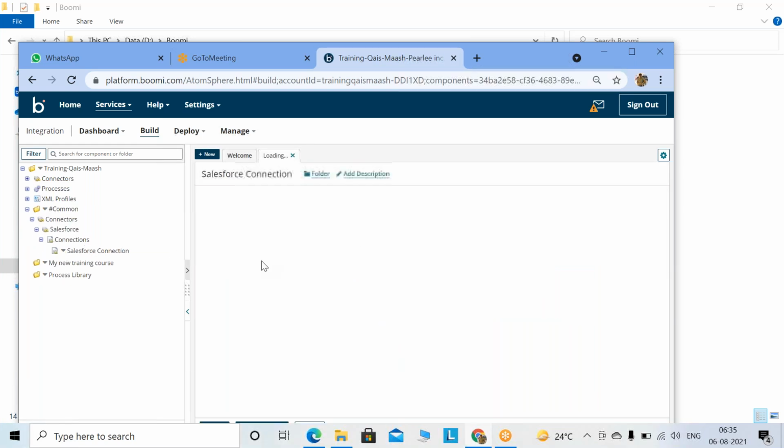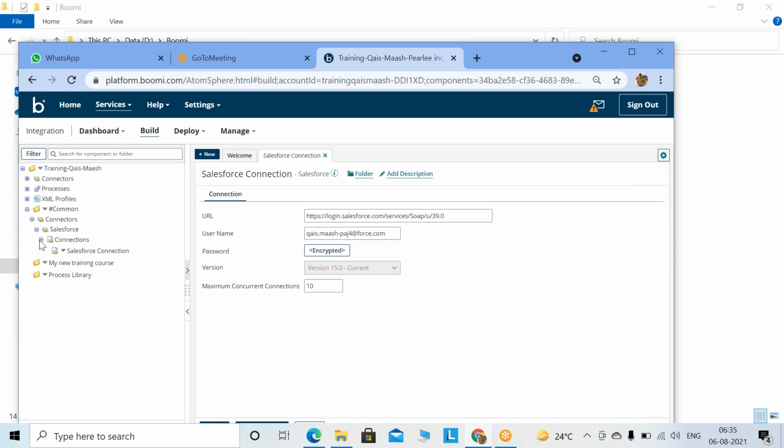Now everybody should, if we want to connect Salesforce to this instance, everybody should use these connections. One more should not be created.